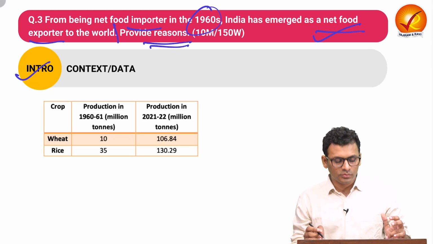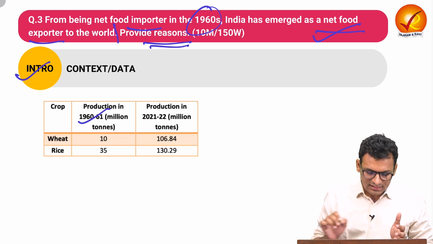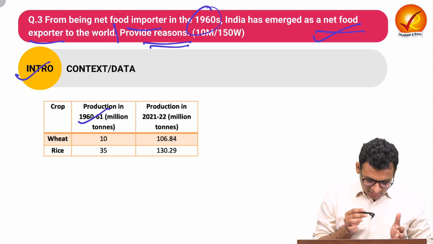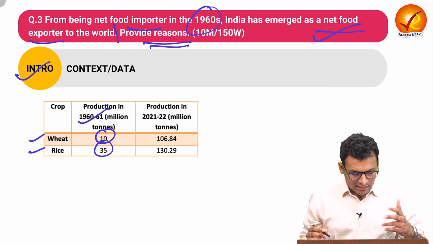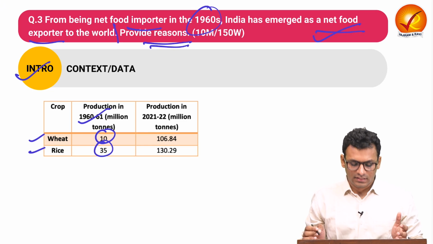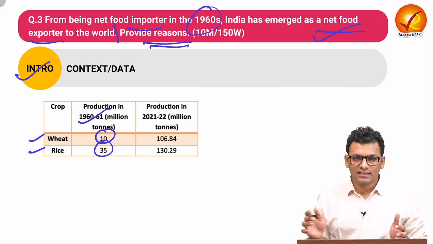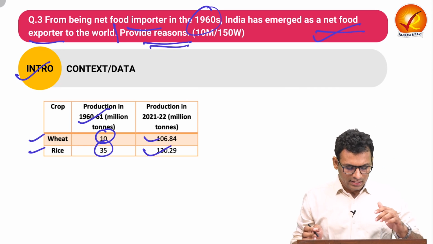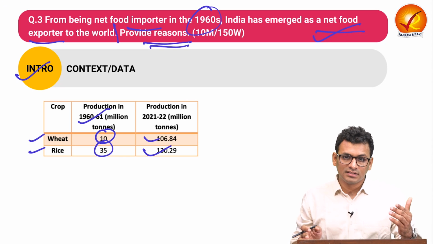In the introduction, you can provide data points. As I mentioned, India in the 1960s was heavily dependent on food imports, because crops such as wheat and rice were produced in quantities like 10 million tons and 35 million tons respectively. Whereas their production has significantly augmented to 106 and 130 million tons respectively in 2021-2022. So that is something as a data point you can start with in the introduction.